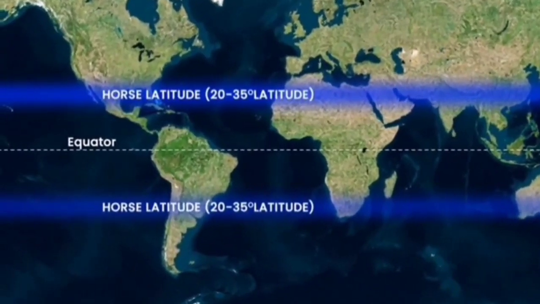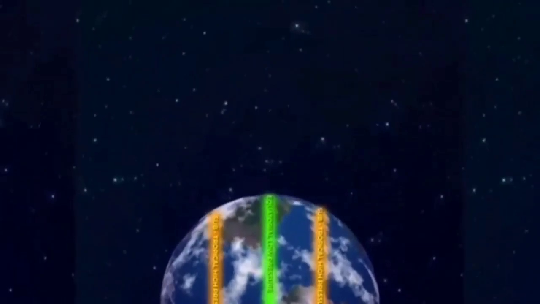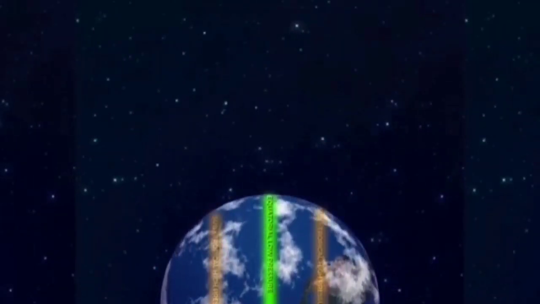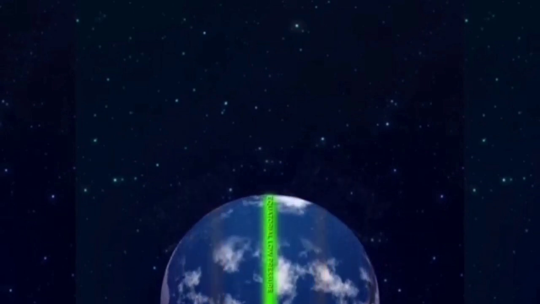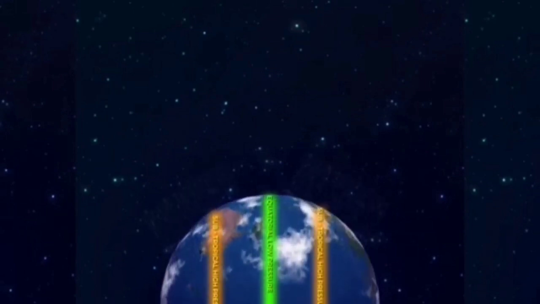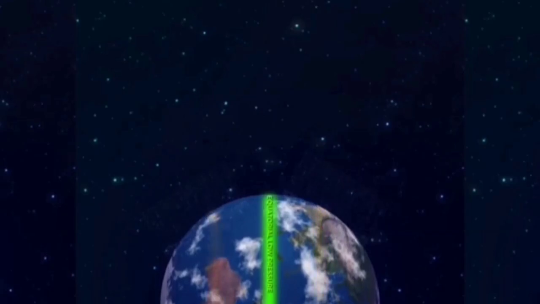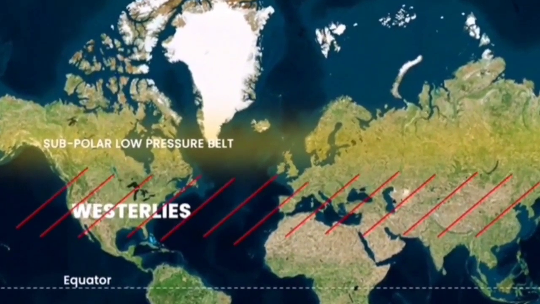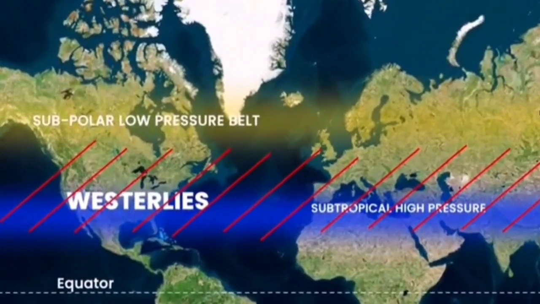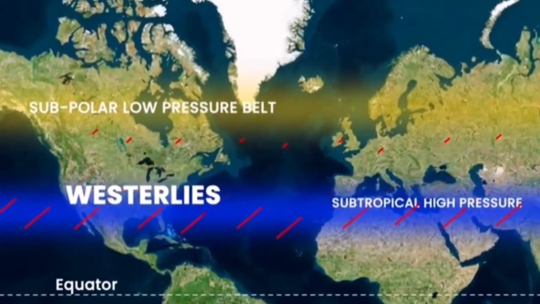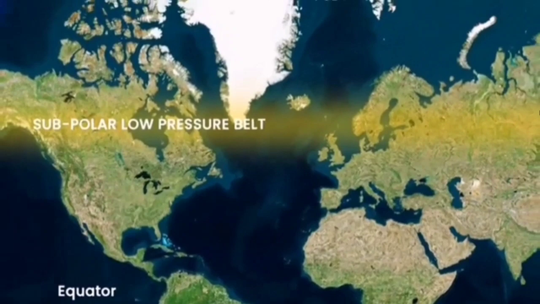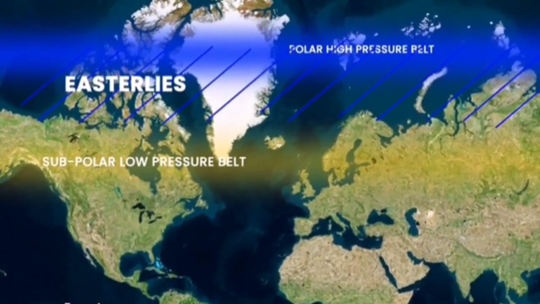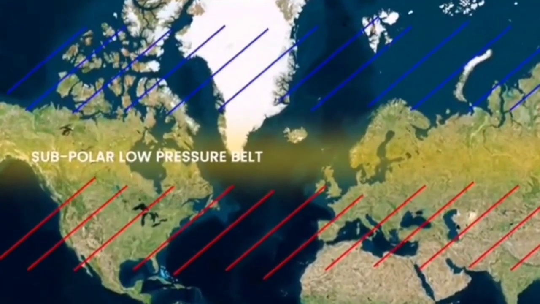In conclusion, the interaction between these pressure belts creates a dynamic and diverse global climate system. The rising and falling air movements orchestrate the winds, storms, and weather fronts that shape our world. Understanding these pressure belts is essential for meteorology, agricultural planning, and disaster preparedness. This knowledge helps us grasp not only our climate's current state, but also the future implications of changing atmospheric conditions due to global warming and other environmental factors. Each of these pressure zones plays its part in the grand symphony that is our Earth's atmosphere.